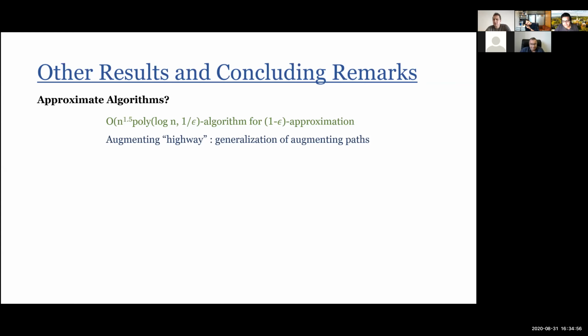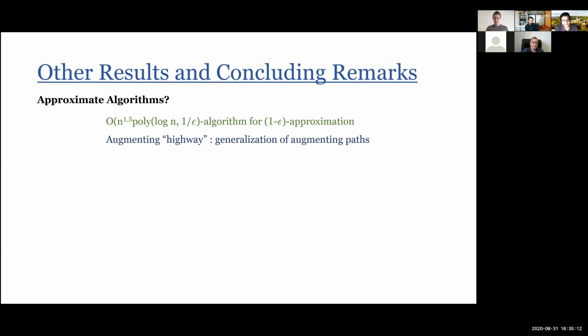That thing we could do, except the algorithm is not as clean as we want. The algorithm works for a while, and then at some point we have to swap to single path augmentation, which is exactly what Hopcroft-Karp also does. So that part is more technical, and it's a part of a different talk maybe.